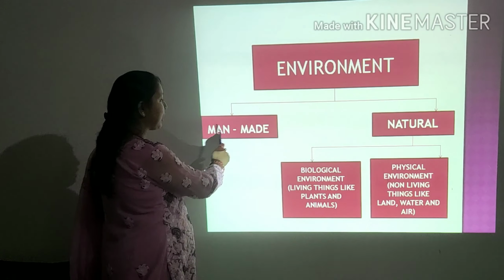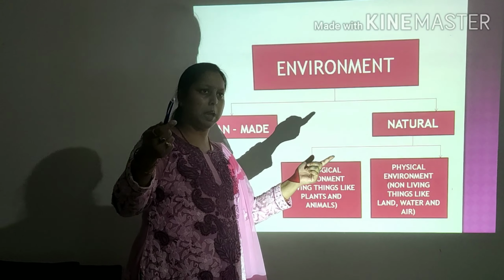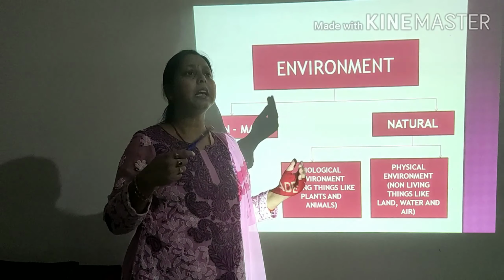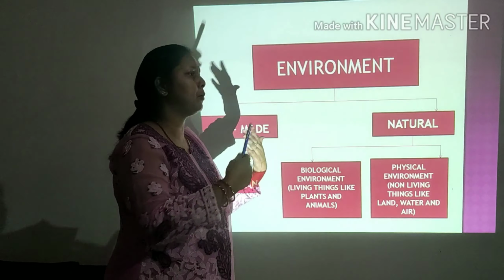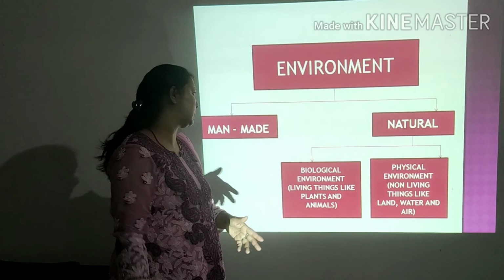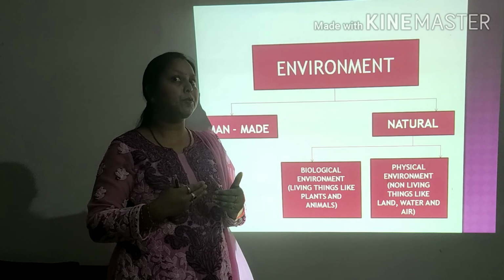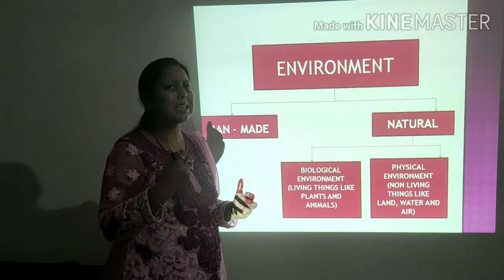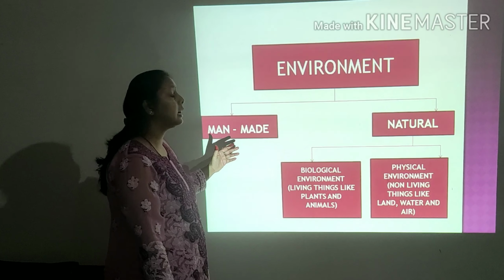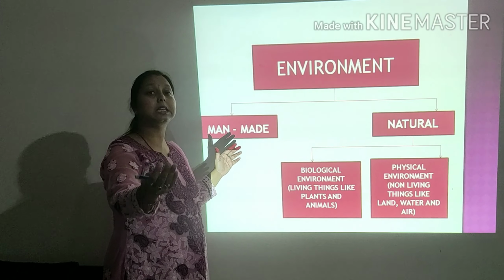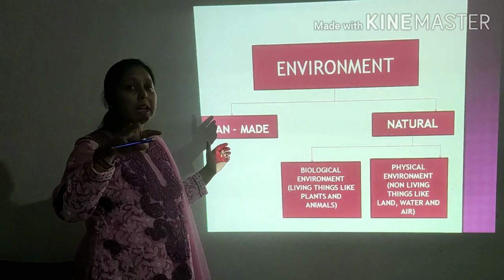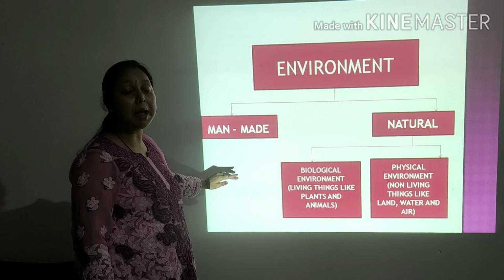Man-made, as you know, can further be divided into two parts. The physical one, which we can see exactly, like the factories, the dams, the roads, the malls and everything which you can see and understand. And the other one is the socio-political and economic factor, which we cannot see but which is also created by man, like your political situations, political system, your community and other things which we cannot visualize but can feel. That comes under the man-made environment.